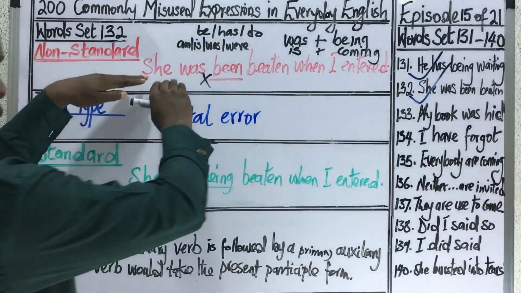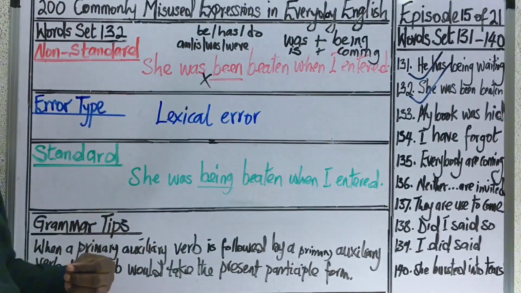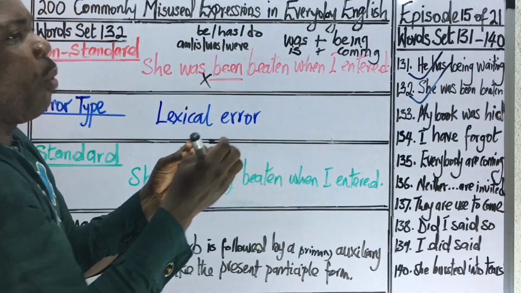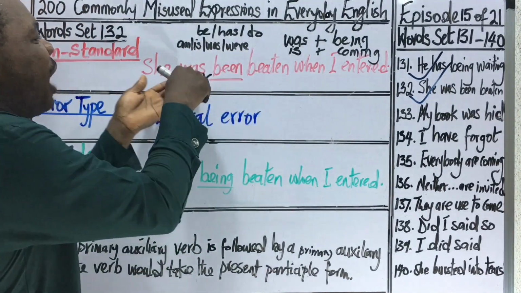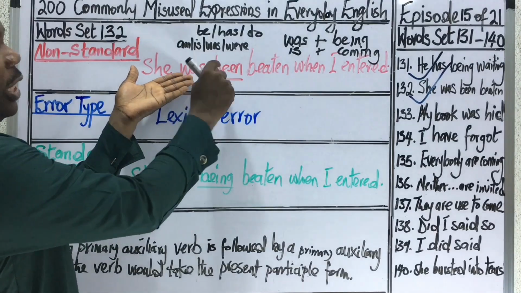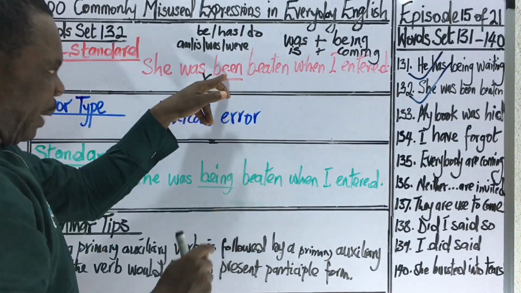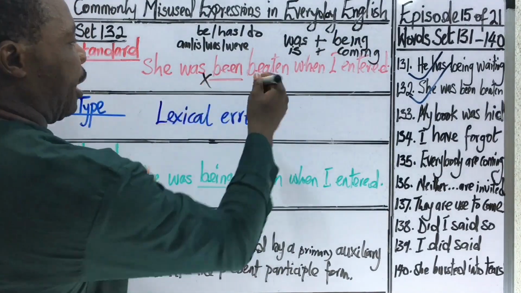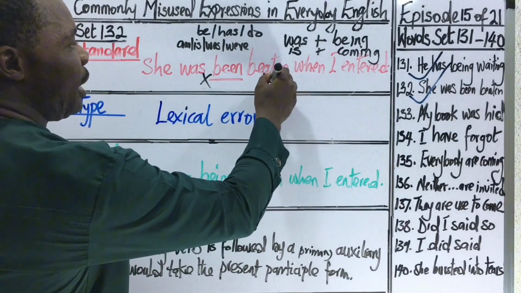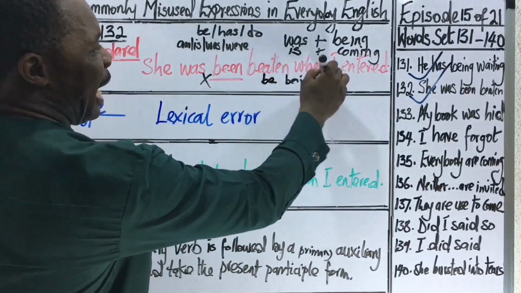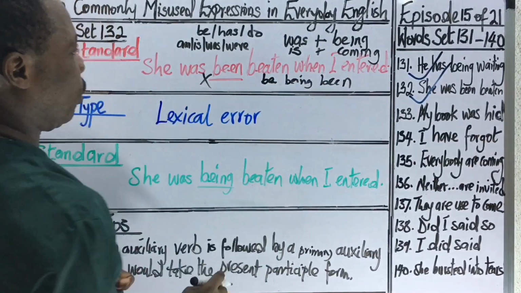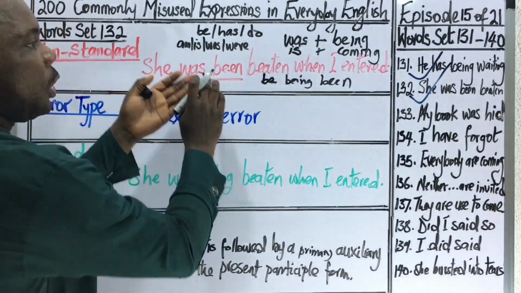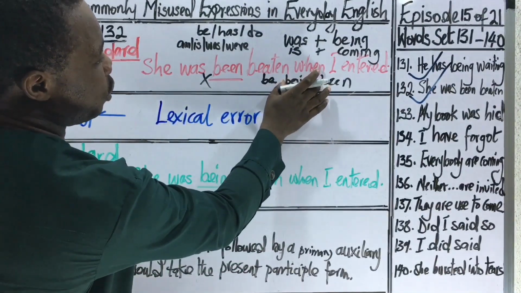So what is important to us as far as our non-standard expression is concerned is what form the verb would take that is coming after this auxiliary verb. It cannot take the form of "being." It can only take the form of "being," because this word itself has three forms. Be, it has been, and then it has being. So anytime this word is coming after a primary auxiliary verb, it would take the present continuous form.